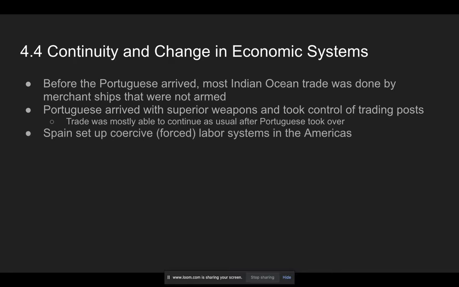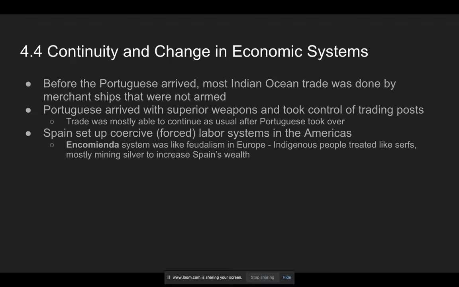Spain is trying to make money, so they set up these forced labor systems in the Americas. You got the encomienda system, which you mentioned in the vocabulary section. Basically, they took over the Native Americans and said, okay, look, we're the new lords and you're the new serfs, and so you're going to live on this land, you're going to work for us, we're going to be really nice to you, we're going to give you a place to stay, we're going to give you some food, and just obey us. The hacienda system is very similar with plantations. So instead of being forced to dig in a mine, you're forced to farm.